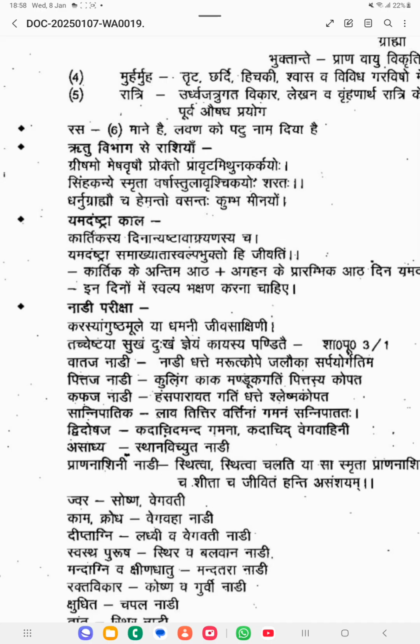Grishma Ritu is divided into 2 Rashis, that is Mesha and Vrisha. Pravrit Ritu is divided into Mithuna and Karka. Then Varsha is divided into Simha and Kanya. Sharat is divided into Tula and Vrishchika. Then Hemanta is divided into Dhanu and Makara. Vasanta is divided into Kumbha and Meena. So these are the 12 Rashis and the 6 Ritus. Each Ritu has 2 Rashis, so 12 Rashis are coming. These are the Rashis according to Sharangadhara Samhita.